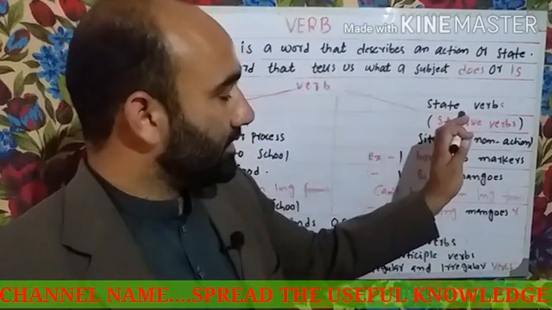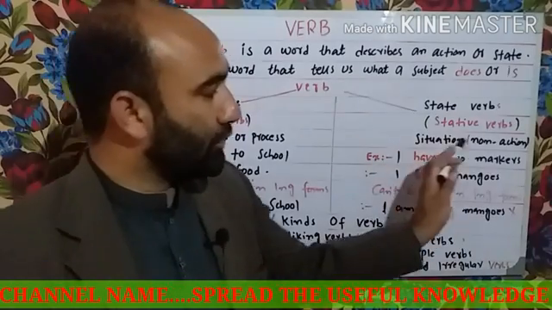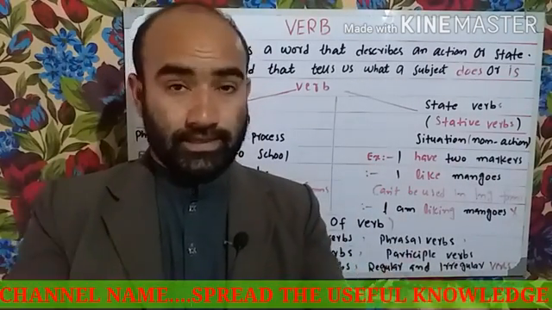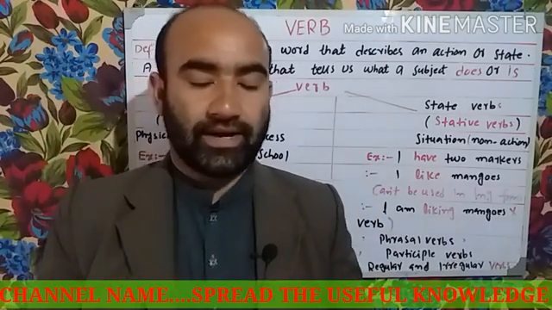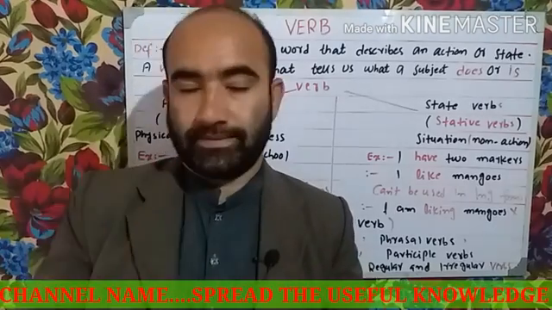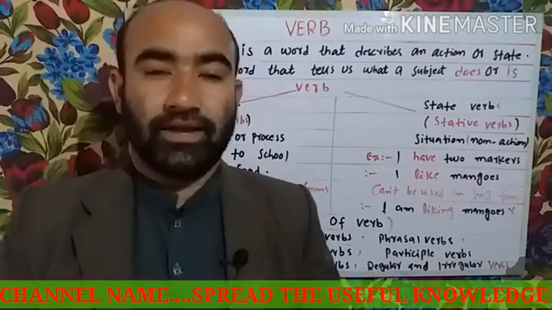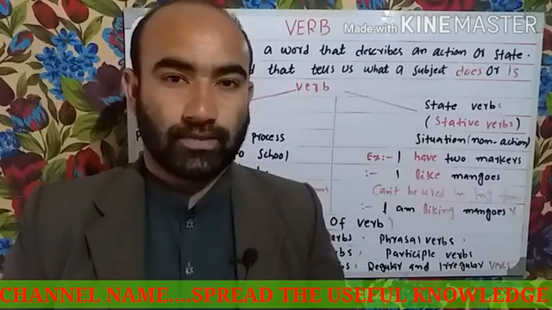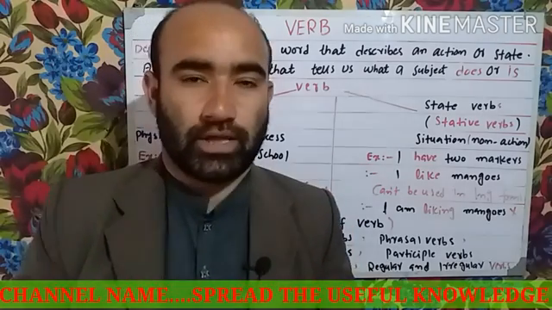And the stative verbs, situation, non-action, tell us just about the situation of someone or something. If I say, I am fine. Or if I say, I have two markers. No, I'm just telling you the information.